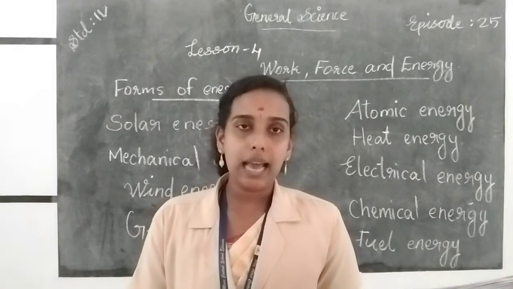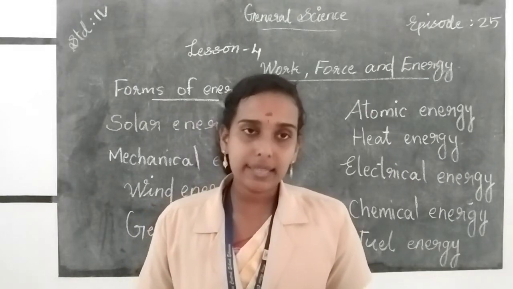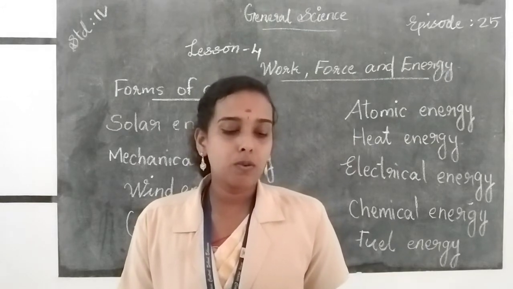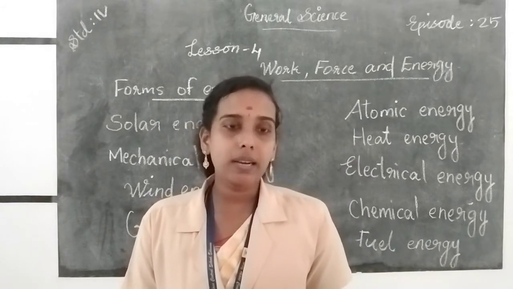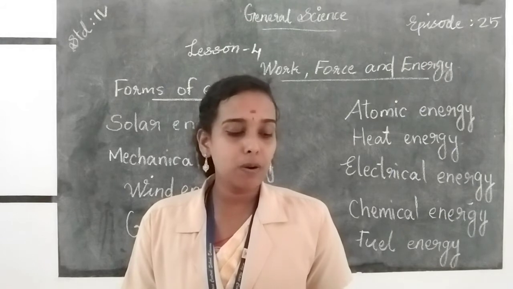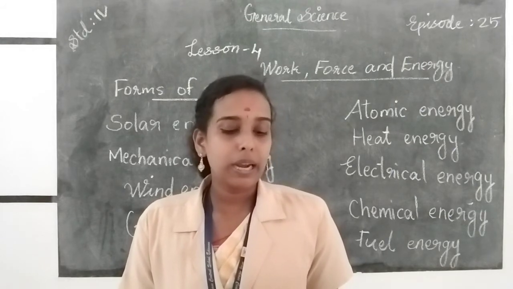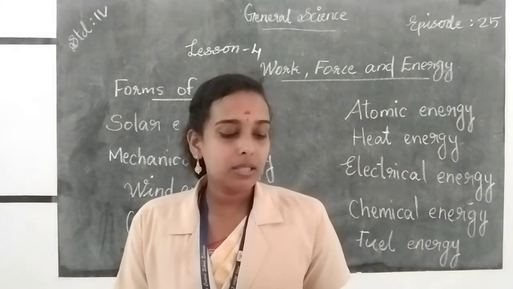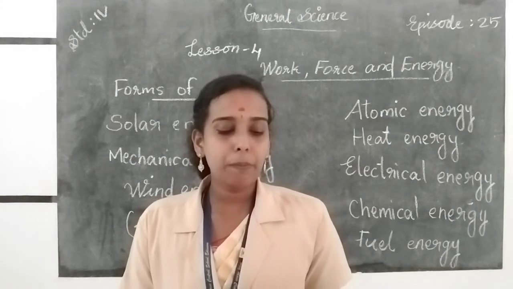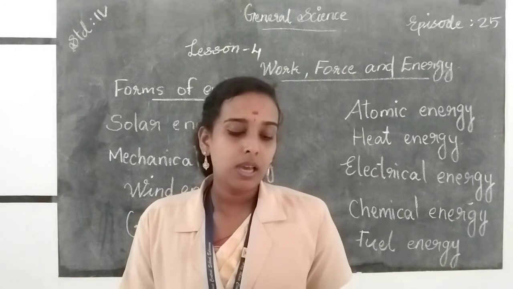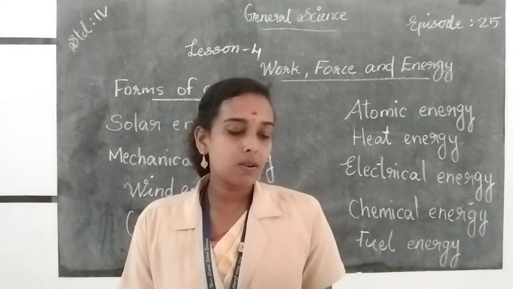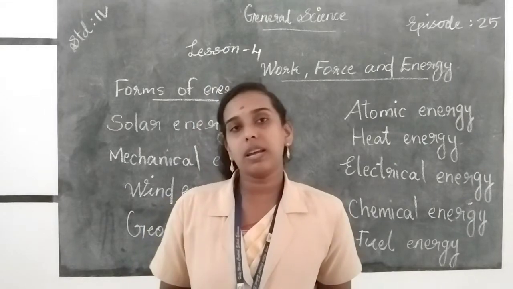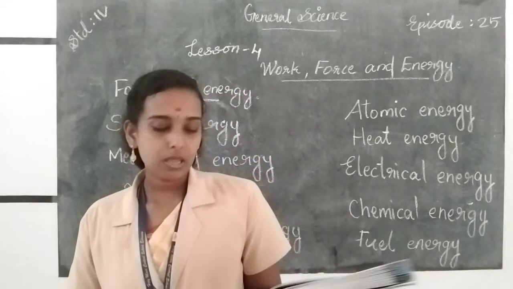And fuel is a natural resource of direct energy. So look at your textbook. To run vehicles and do many more things. Fuels like coal and petrol are very important sources of energy, but they are exhaustible and cause pollution. They give energy on burning, and this is one of the main reasons for global warming. We should use these sources of energy wisely and carefully. So we use sources of energy very carefully.